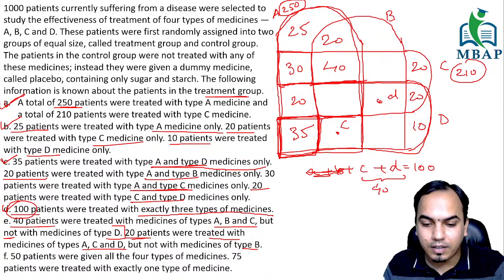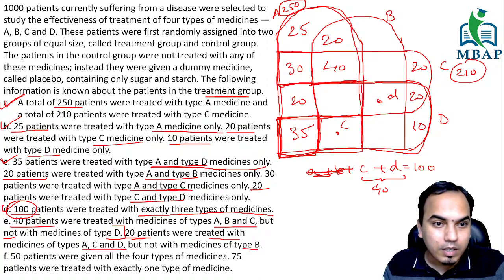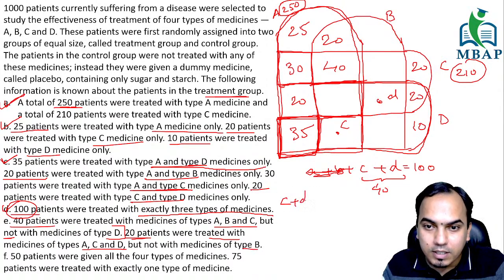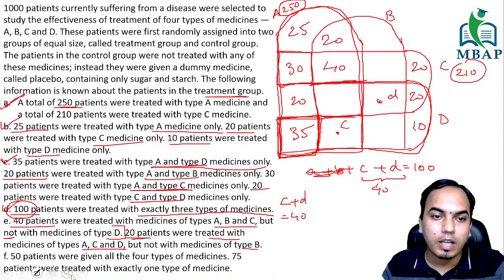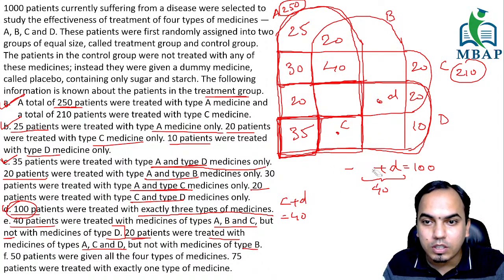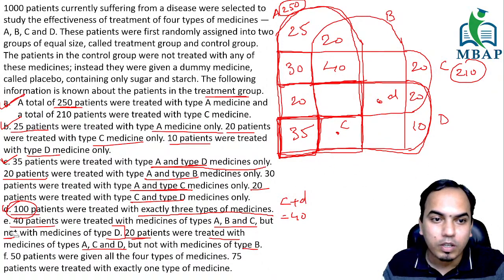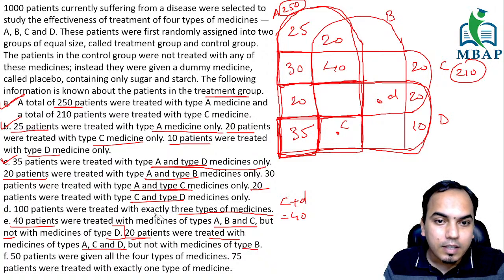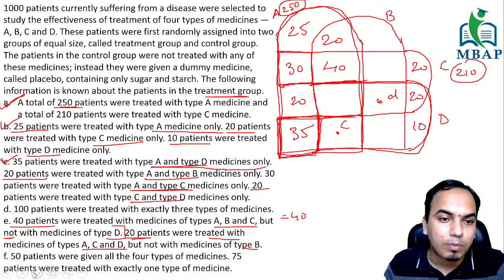Alright, statement number D again, I'm coming to that. Chalo. So at least people who have understood till here, I'll just explain this part, that C plus D is equal to 40, which we have figured out. Now we use statement number B. What is that saying? Let us read that again: 100 patients were treated with exactly 3 types of medicine.